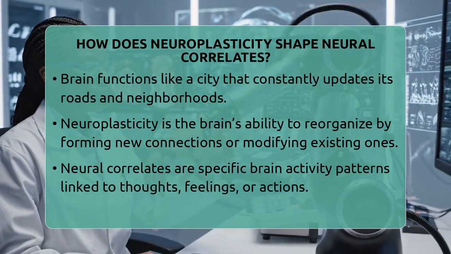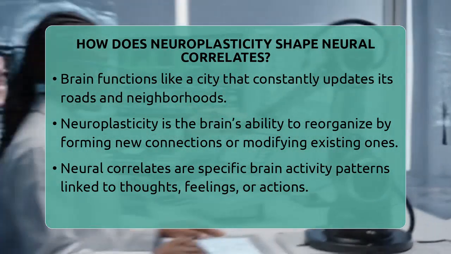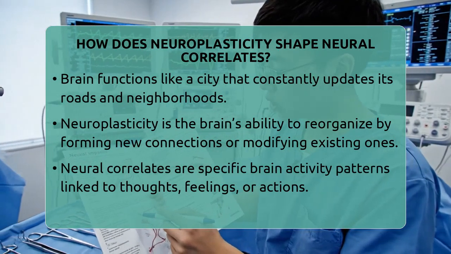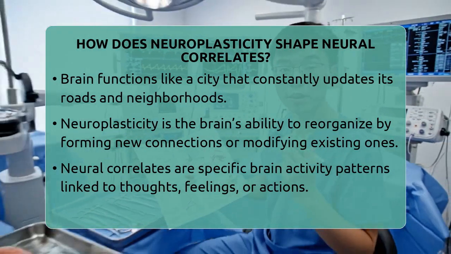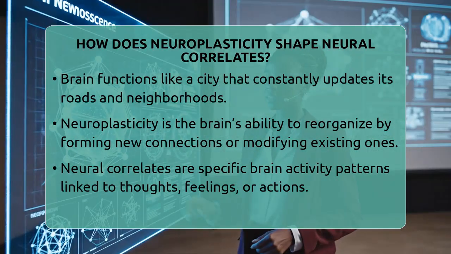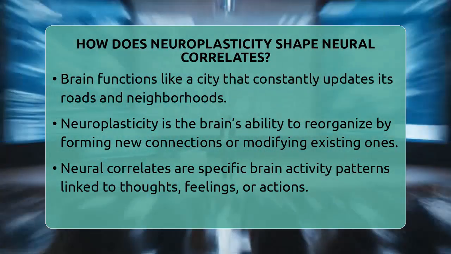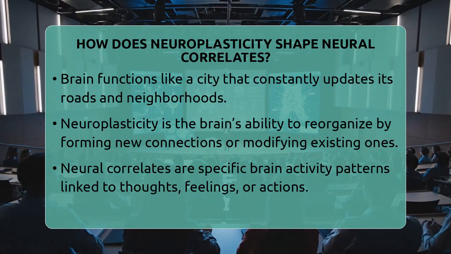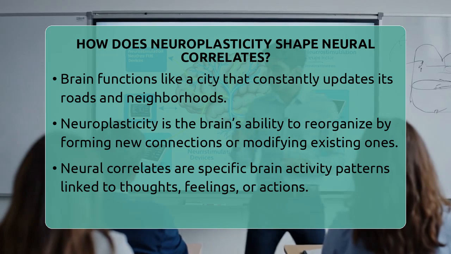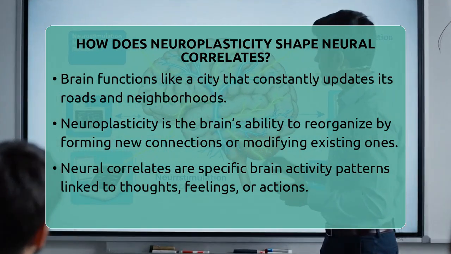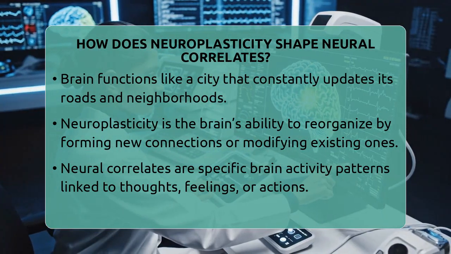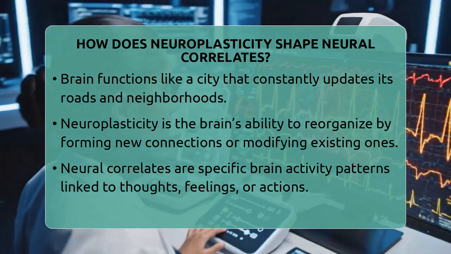How does neuroplasticity shape neural correlates? Imagine your brain as a city that's constantly changing its roads and neighborhoods based on where people go and what they do. That's similar to what neuroplasticity does in your brain. It's the brain's ability to reorganize itself by forming new connections or changing existing ones. This process directly impacts neural correlates, which are the specific patterns of brain activity linked to different thoughts, feelings, or actions. When you learn something new or experience a change, your brain adjusts these patterns.